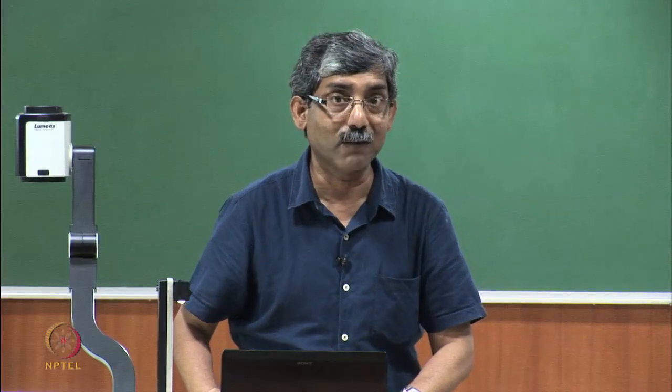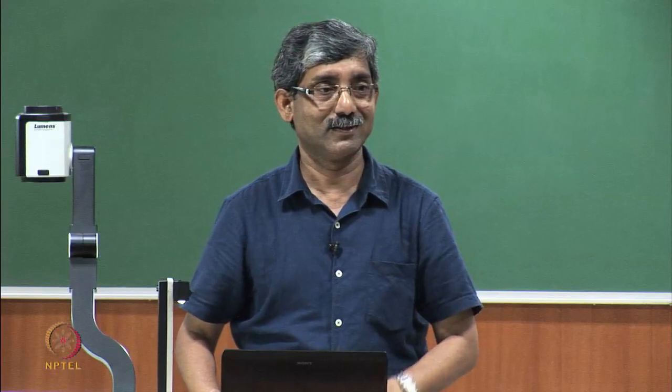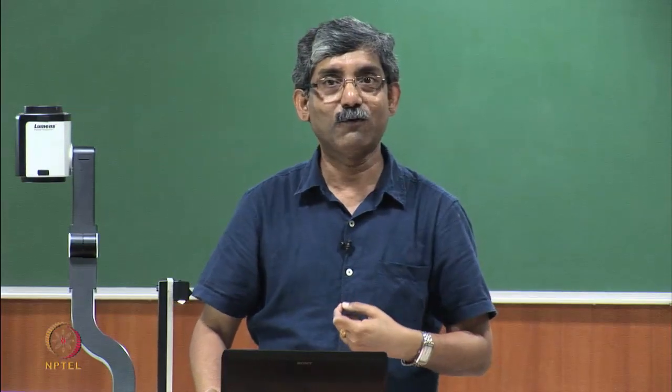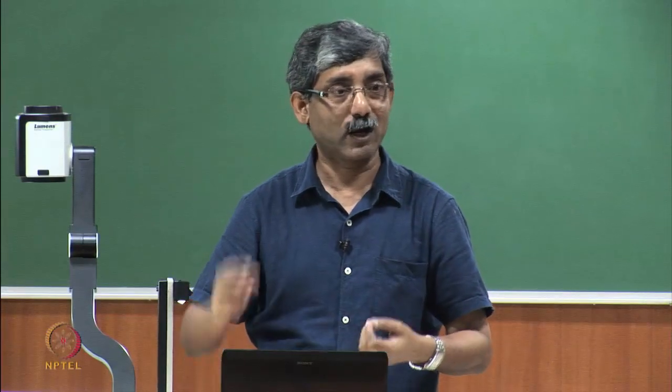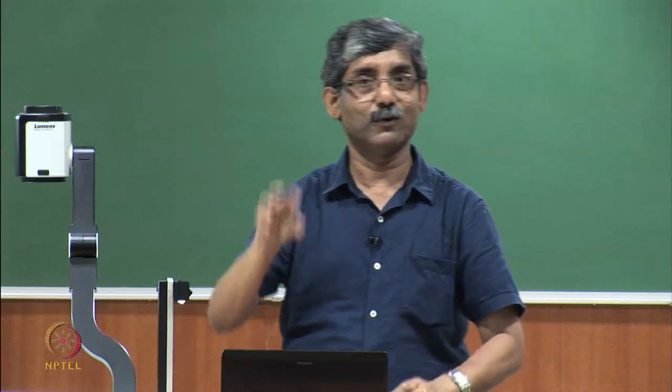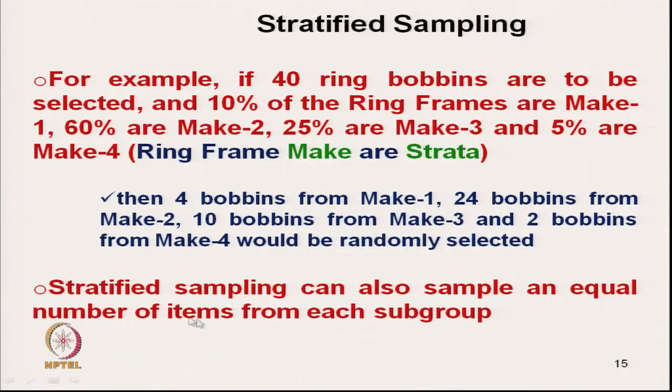For these 4 bobbins I may use random numbers, then we will take 24 bobbins from make 2. So, I will use random numbers to get 24 bobbins. Okay. Stratified sampling can also sample an equal number of items from each subgroup, as we have mentioned.